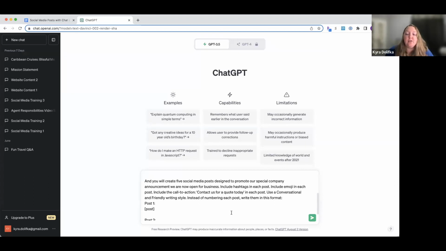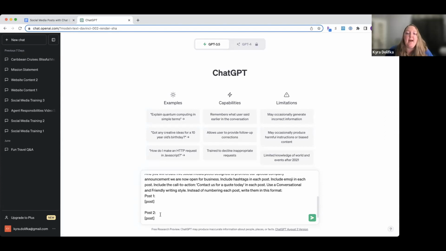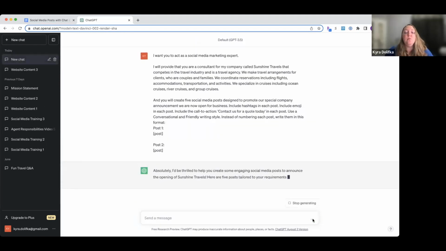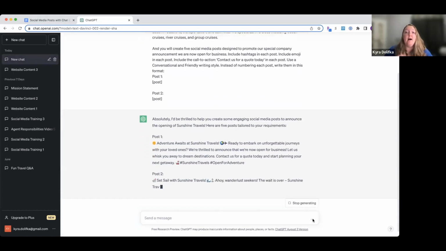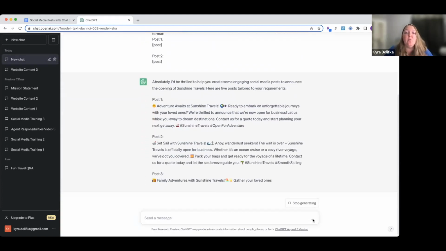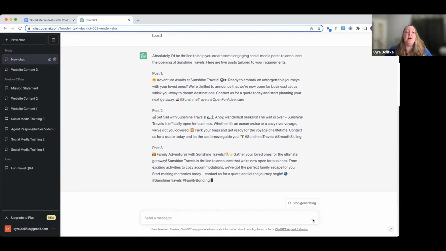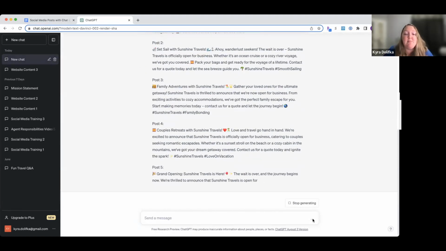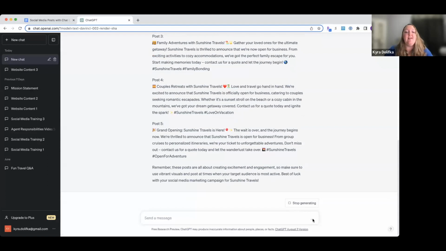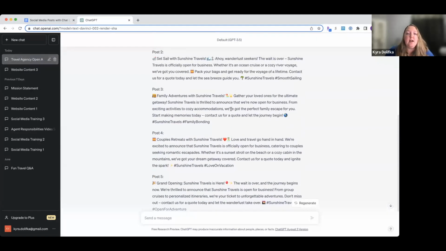I am using a little trick that I picked up from Socialmonials that says number each post, write it in this format, okay? You can take this out, it will still produce the result, but you guys will see in just a second what this actually does. It just separates things out a little better, makes it a little easier to read. So we're going to go ahead, we're going to put this in and we're going to run it, and you will see ChatGPT generating the response right as we go. Okay, this is coming right now. I have not sped this up or anything. It is pretty fast.